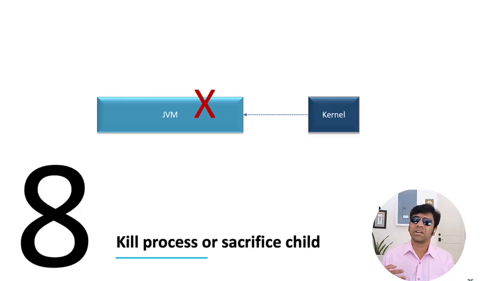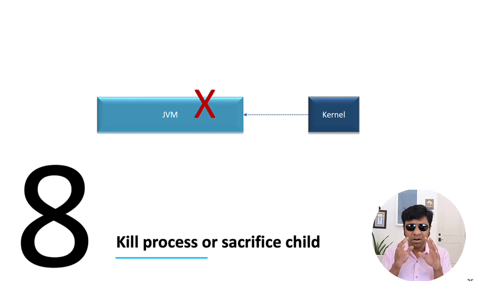Sometimes what will happen is this error is quite different from other types of out of memory error. Why it is different is that sometimes the kernel can kill your application, can kill your JVM. In all other cases, the JVM itself would kill itself with that error. Whereas here, the kernel is going to kill the JVM, because when there is a scarcity in the RAM, the kernel will start to kill processes. And if that turns out to be our application, then we are going to see this kill process or sacrifice child.